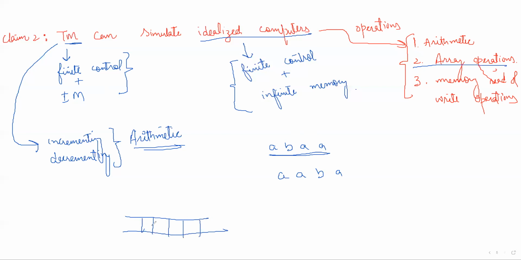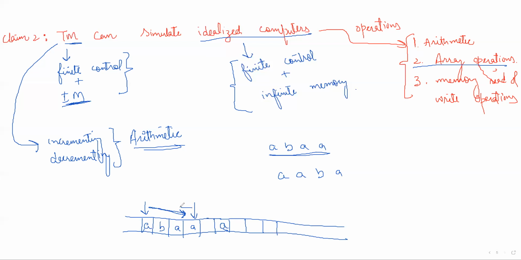Let's say this is the input array, A, B, A, A. This is on the memory of this Turing machine. Now we have to reverse this. So how will we reverse this? We will first go to the end. This is the infinite tape, so all the others are blank. So we will go to the end first. What is at the end? A. So we will write this A here.